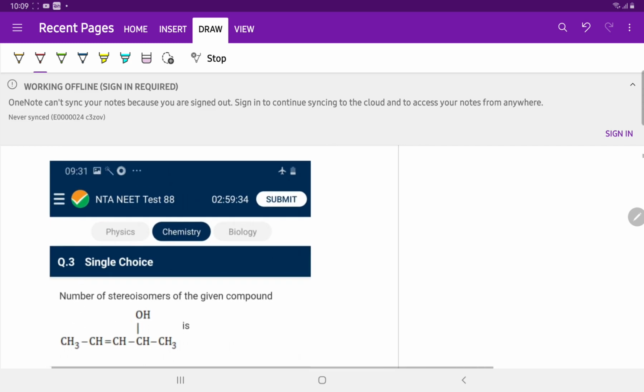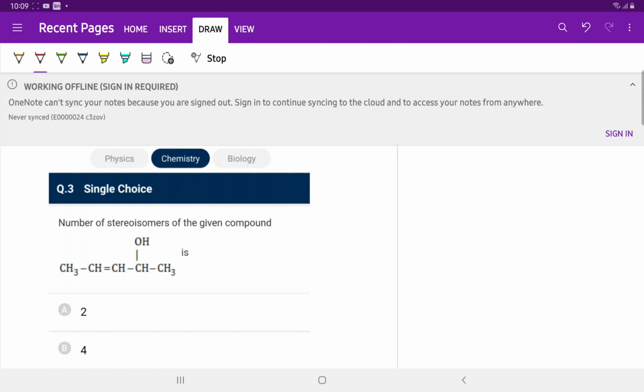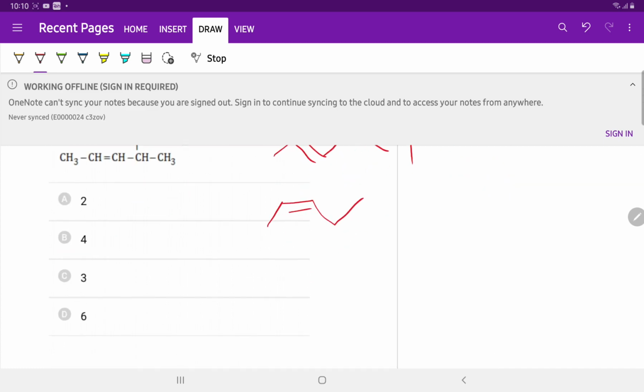Now we move to question number 3. Number of stereoisomers of the given compound. There is a double bond and one chiral center. Double bond is able to show geometrical isomerism, so one is the cis form and the other is the trans form.